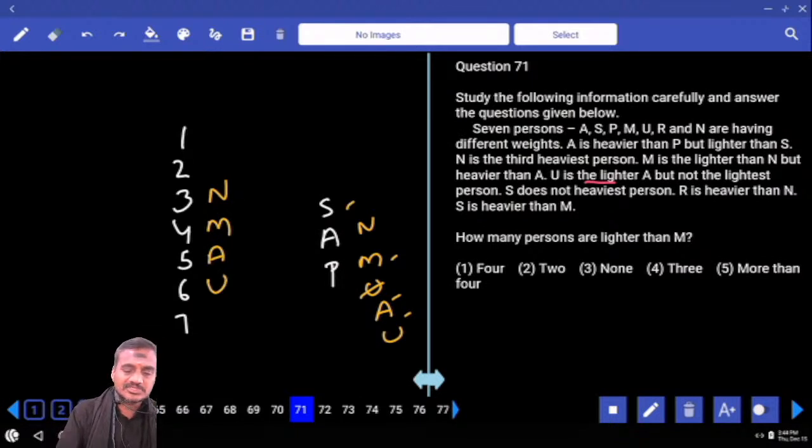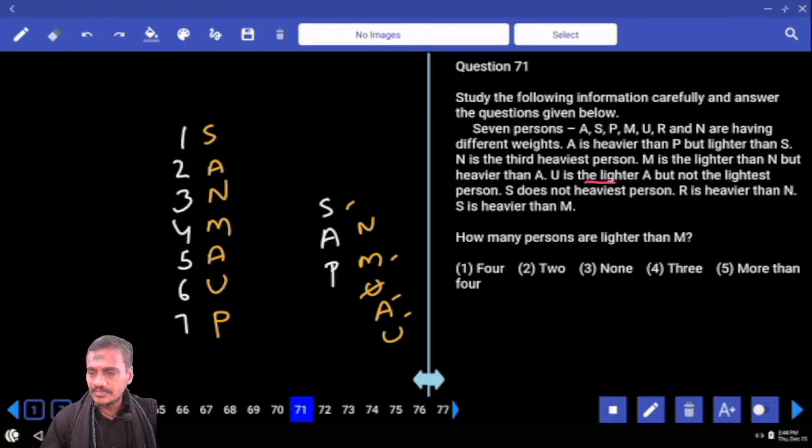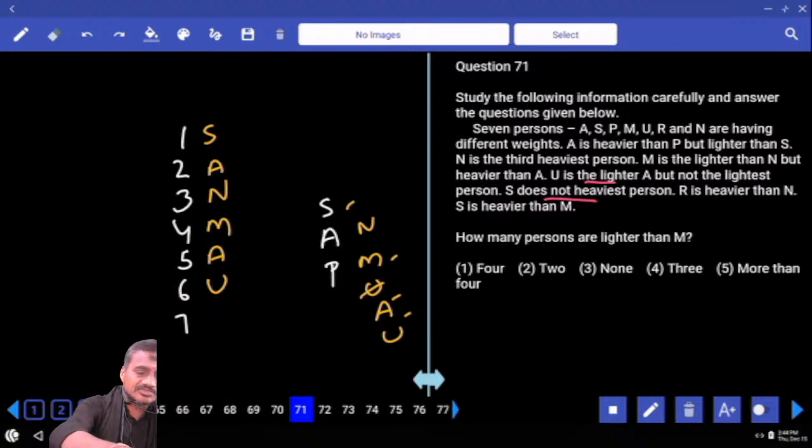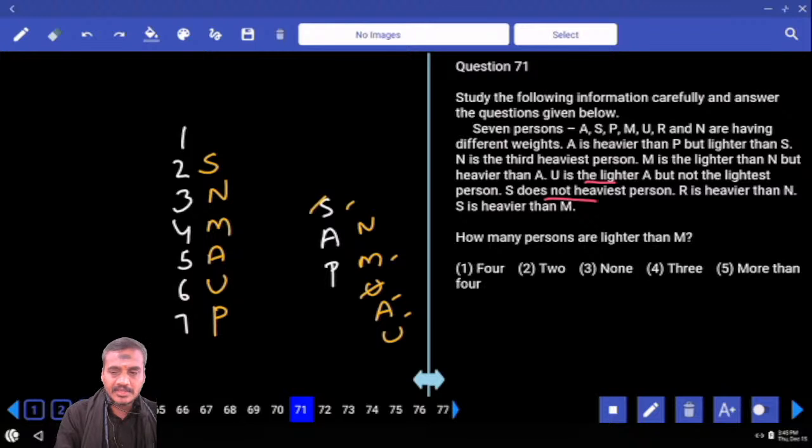The remaining persons are S, A and P. S is here, A is here, P is here. Clear? Then what about this P here? S is not the highest person. S is already here, S is not the heaviest, and S is here, A is here, and this would be P. And who is the person left over? R is the person left.